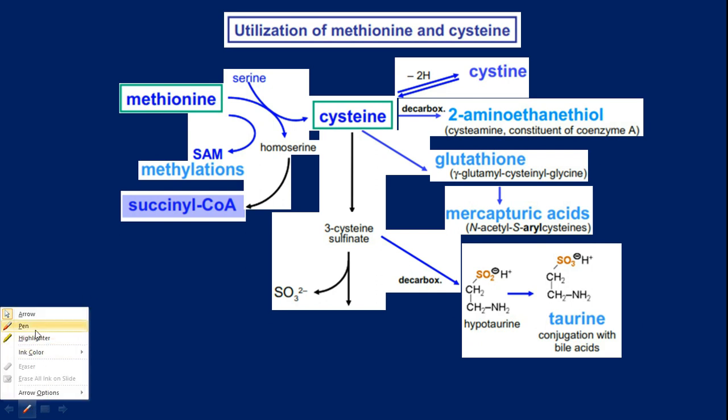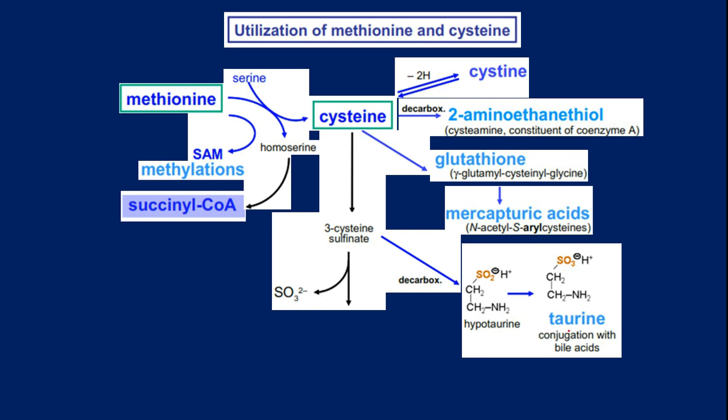You have already seen taurine in bile acids. In bile acid formation, you know, glycocholate and taurocholate. Taurocholate contains taurine plus cholic acid.